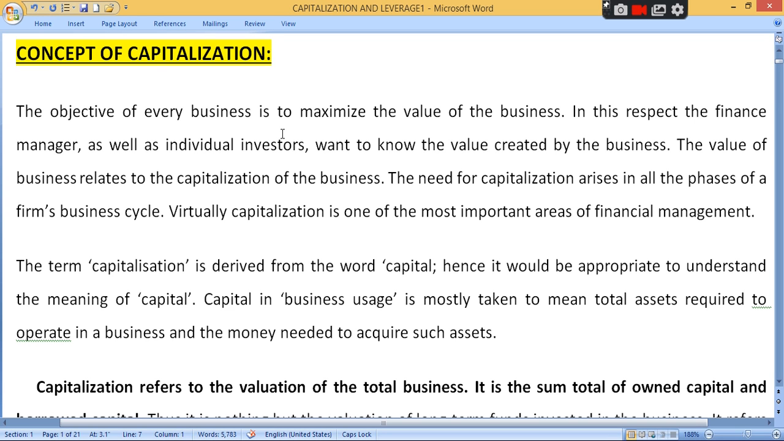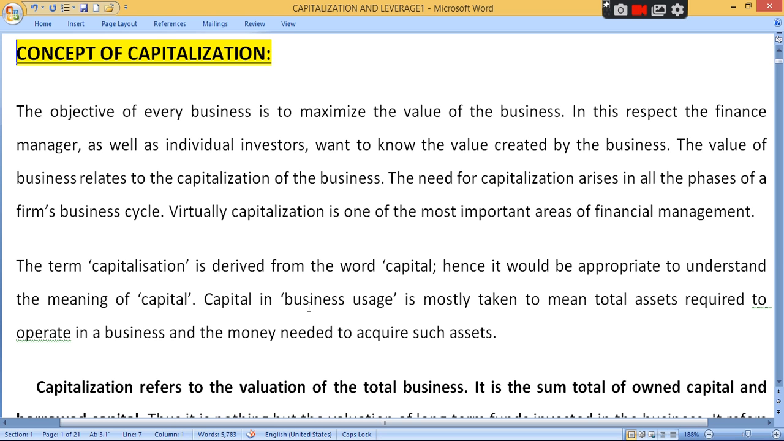In this respect, the finance manager as well as the individual investor wants to know the value created by the business. The value of the business is related to the capitalization of the business. So capitalization, what is its meaning? Total capital investment in the business, whether it is owner's fund or borrowed fund. The need for capitalization arises in all the phases of the firm's business cycle. Clear? So virtually, capitalization is one of the most important areas. The term capitalization is derived from the word capital. Hence it would be appropriate to understand the meaning of capital.